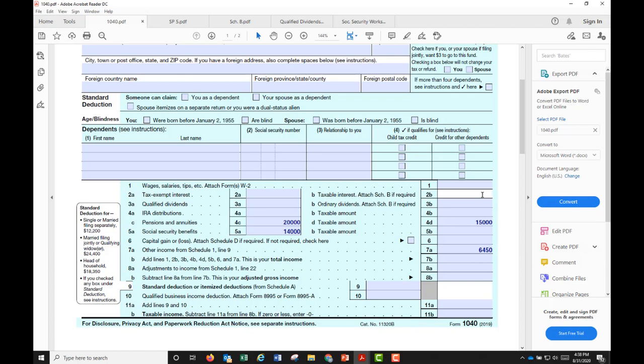Line 9, we select either the standard deduction or itemized deduction. Since we do not know the itemized deduction, we assume the standard deduction is going to be higher. We have to add in the additional standard deduction. So whatever is the filing status, select the appropriate amount of standard deduction and add in the additional standard deduction. Line 10, we don't have any. Line 11B is the taxable income. Calculate that based on the lines above that.